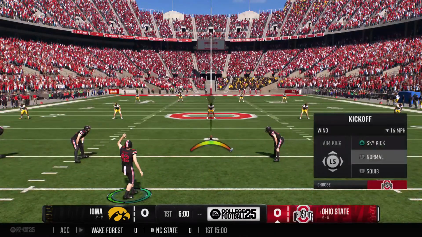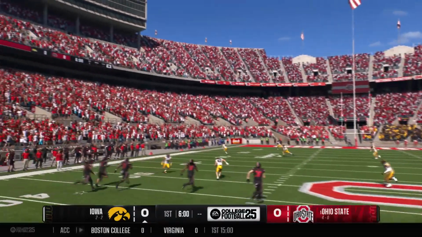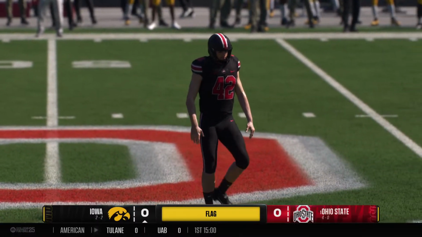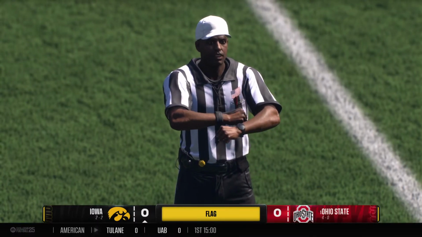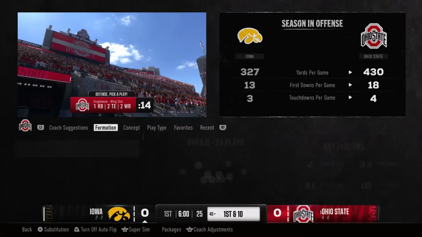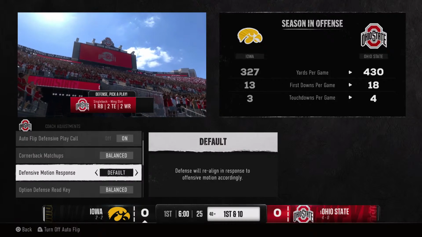The Buckeyes will boot it away to start the game. That is not the way you want to start, with the kickoff going out of bounds. Free kick out of bounds. Kicking team, the field's about 53 yards wide. You've got to kick it between those sidelines or else you draw the flag.